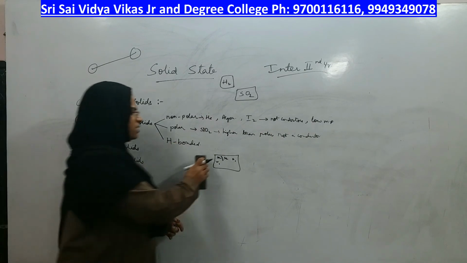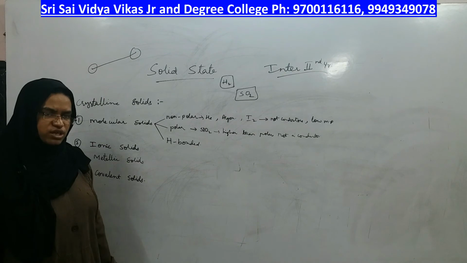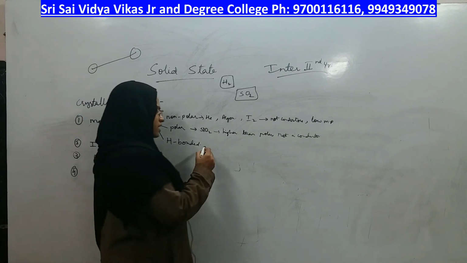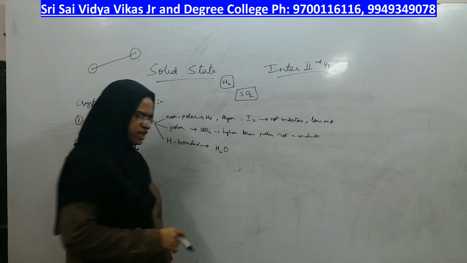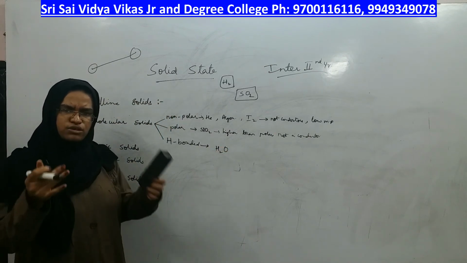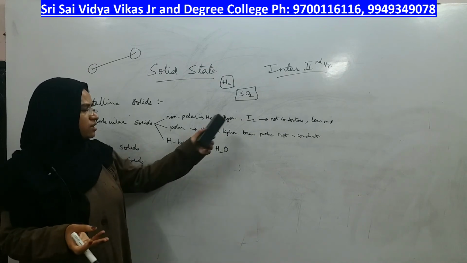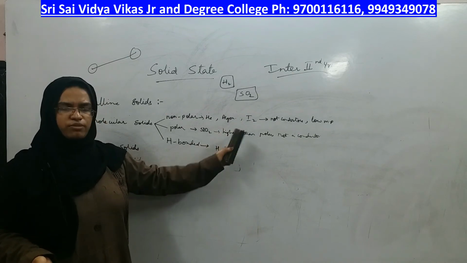Coming to the next type of molecular solid called hydrogen bonded molecular solid. The best example you can take is ice. These are molecules that are associated together not because of dispersion forces, neither because of dipole-dipole interaction.